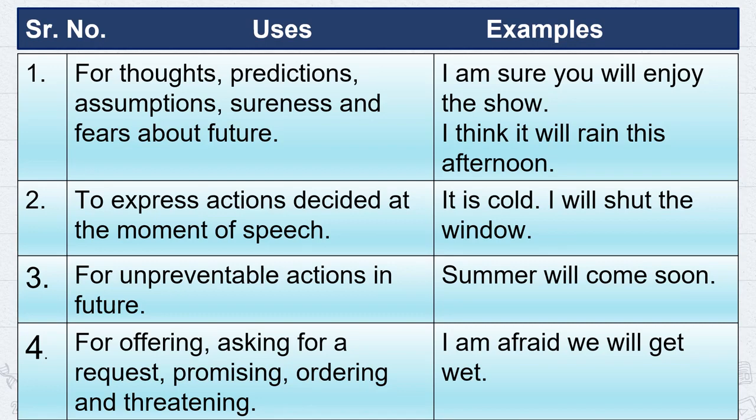The third use is for unpreventable actions in the future. For example, summer will come soon. And the last use of simple future tense is for offering or asking for a request, promising, ordering and threatening. For example, I am afraid we will get wet. So these were the uses of simple future tense.